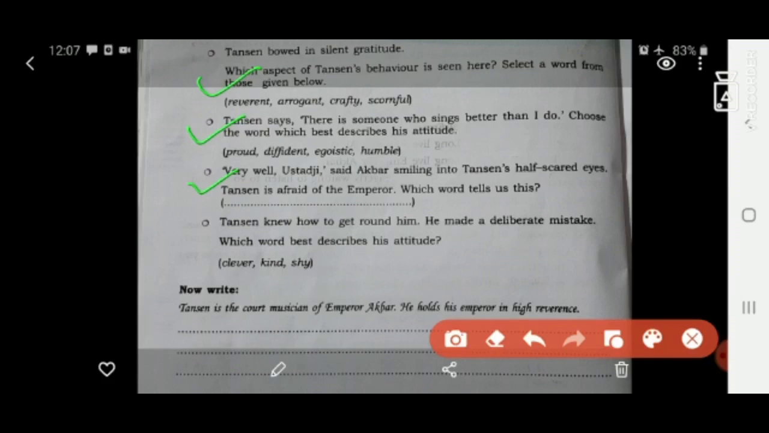Tanzan is afraid of the emperor. He is very afraid of the emperor because he is the emperor of Hindustan. Isn't it? Now he is afraid.